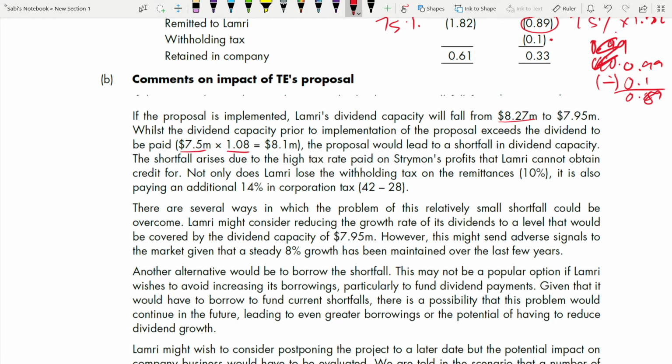So this is 8.1. So you see, dividend to be paid is 8.1, but your dividend capacity before the proposal was 8.27, which is good. But now it has reduced to 7.95, which is less than the dividend paid, which is not good. So that's why they are saying that the proposal would lead to a shortfall in dividend capacity. Right? See, even if you have to comment, some calculations you have to do. You have to show that change or some percentage. You have to show some numbers. You cannot ignore it completely and just see the word comment and write only sentences and no numbers, no calculations. Have this habit of using your numbers, doing additional calculations in your comments.